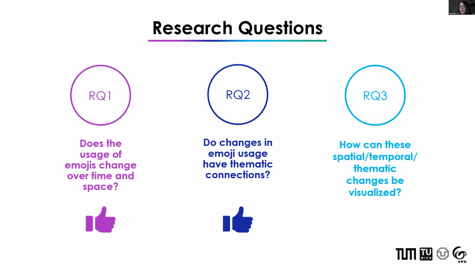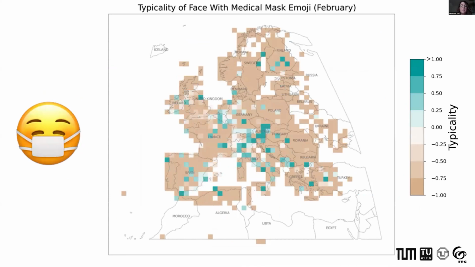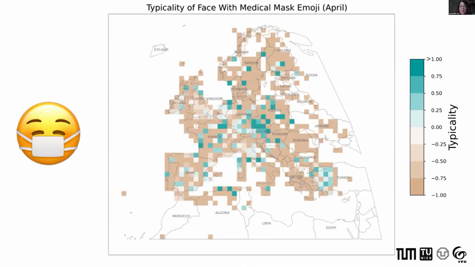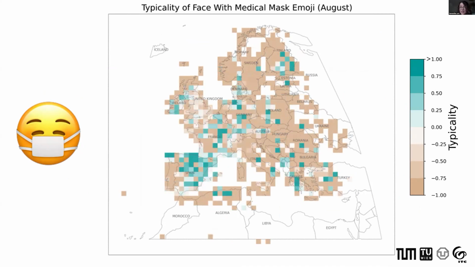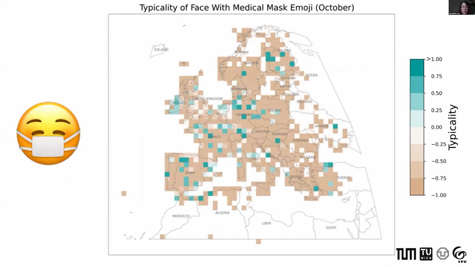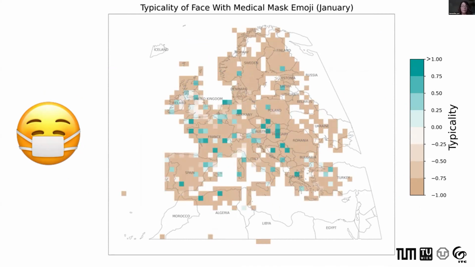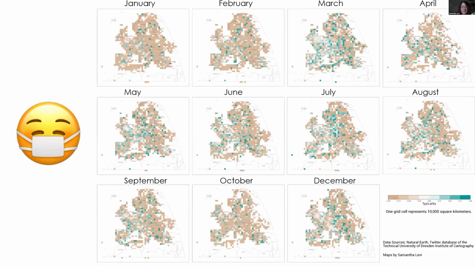Finally, we can get into how these spatial and temporal changes can be visualized. One solution I came up with was a dynamic animation in which I used spatial temporal subsets to show the usage of the emoji over both time and space. Of course, we can also visualize these animations as static map matrices so that we can look at each month by itself.